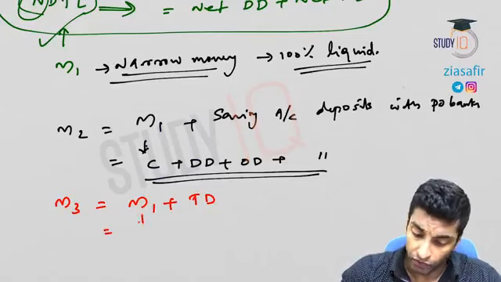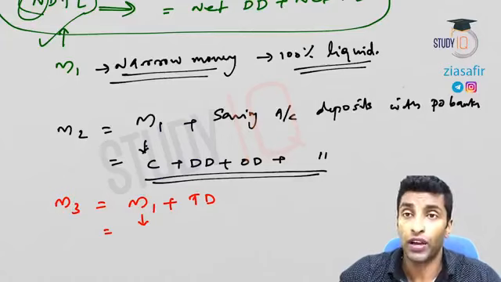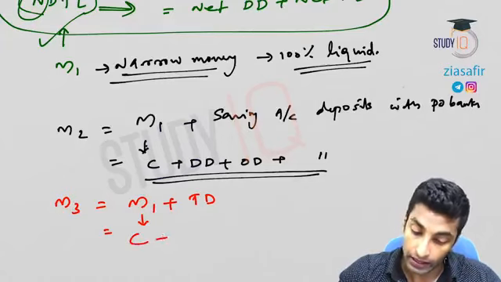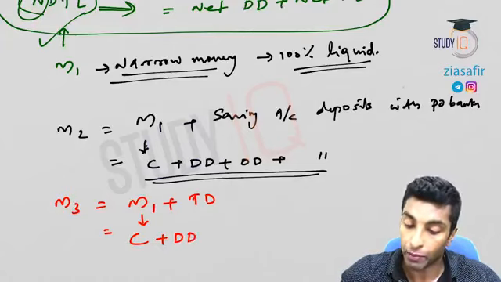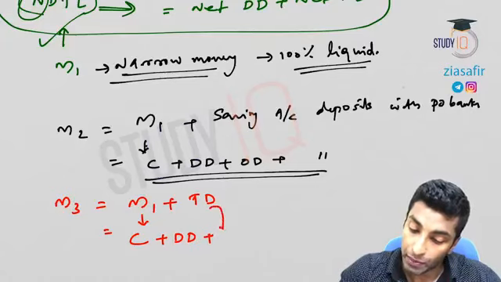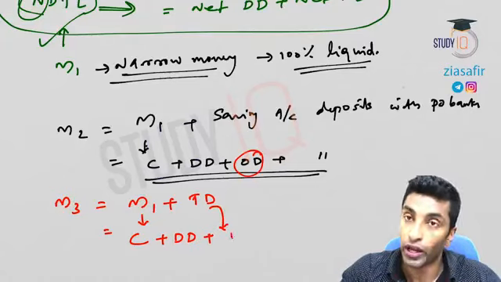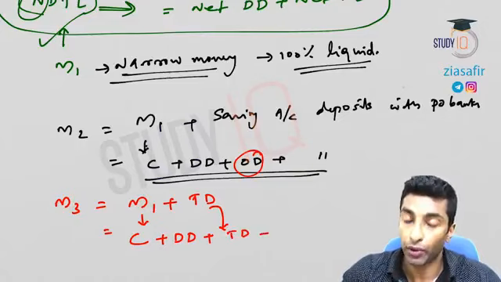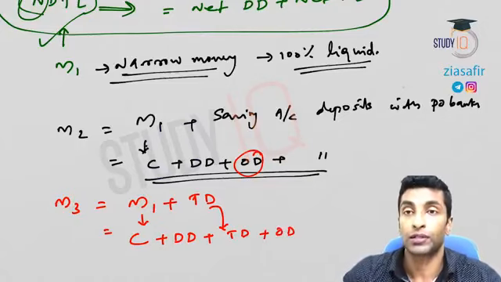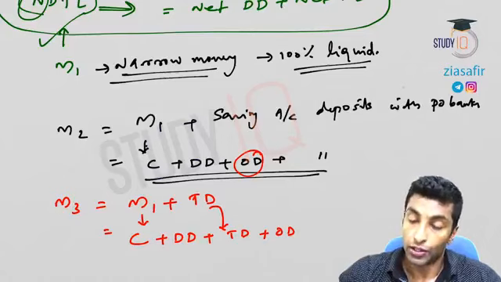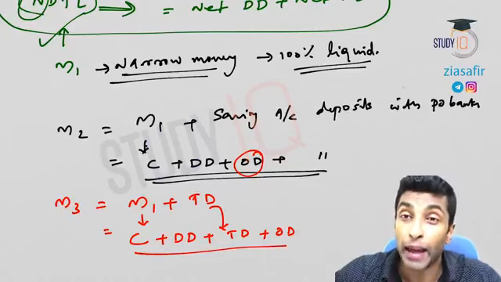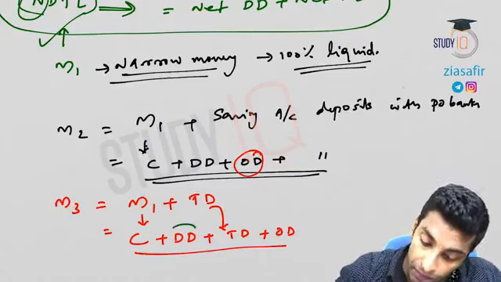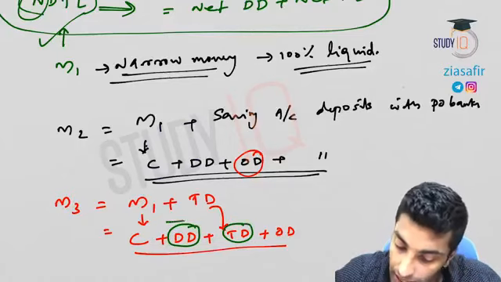Now what is this M1? We can just expand this, as we have done in the case of the second one. Currency plus demand deposit portion plus, let me write this TD here before this OD, time deposit, then other deposits. So these are the four elements which come in M3. Here, this is demand deposit, this is time deposit.